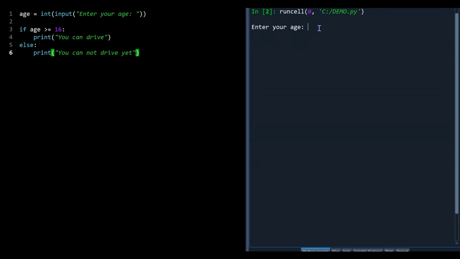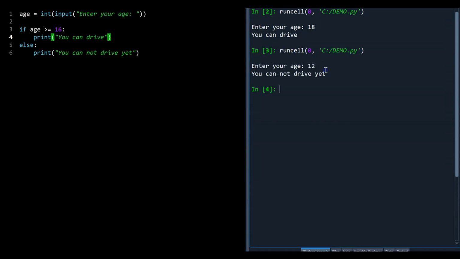And we'll just give this a run and we'll see what happens. So I'm going to enter my age. If I'm 18, so it prints I can drive. And if I'm 12, then it prints you cannot drive. So that seems to be working as expected.